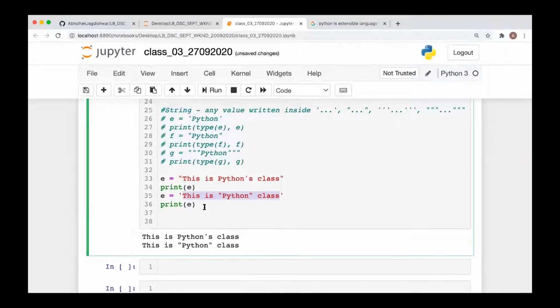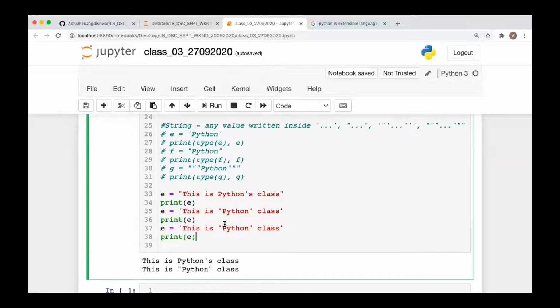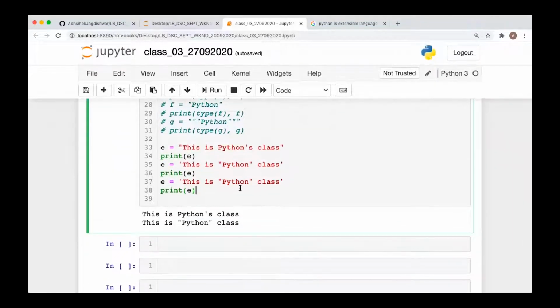Okay. Now next, let's say you have both single quotation and double quotation as your string characters. Like here you have and you have Java.